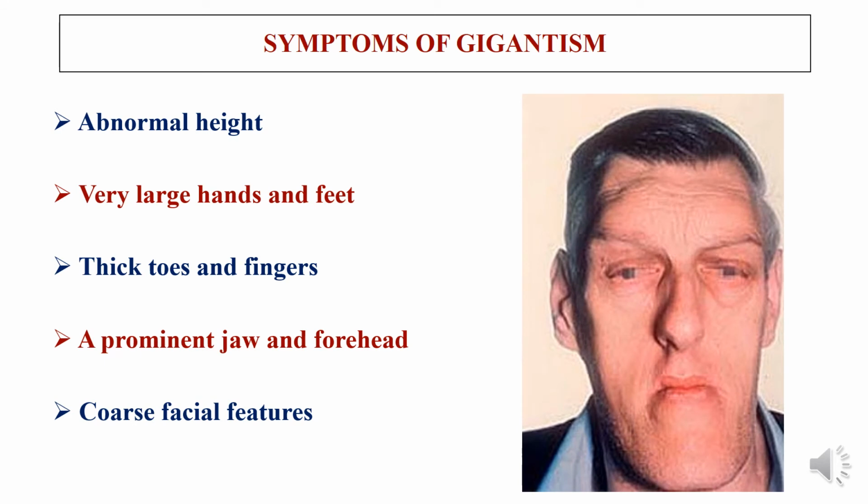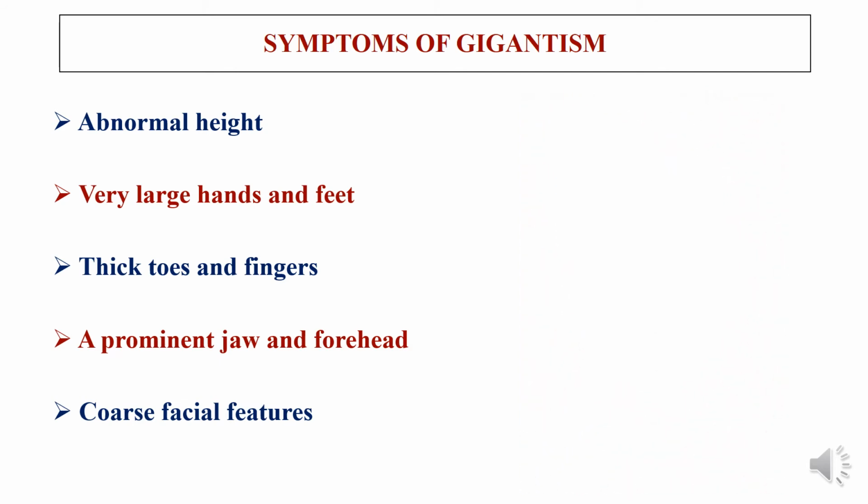Coarse facial features include a large and bulging head, a flat forehead, and a bridge of the nose that is constricted at the upper side with a broad fleshy tip. This is a coarse facial feature.